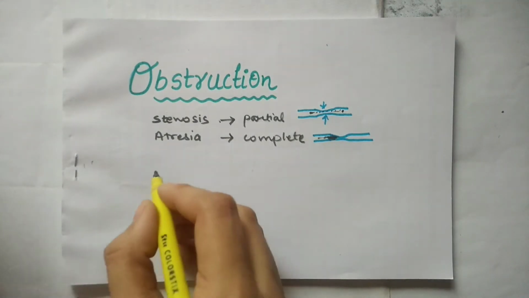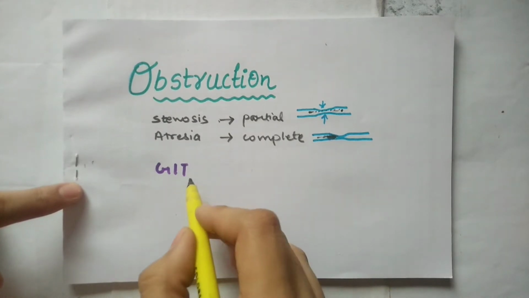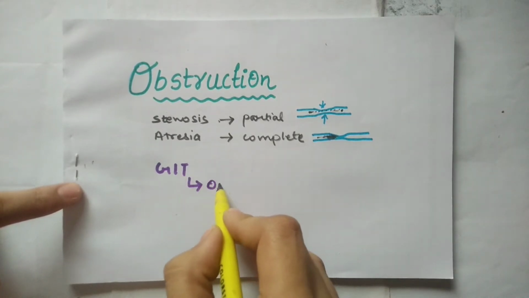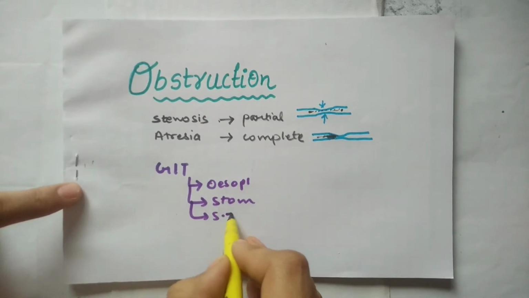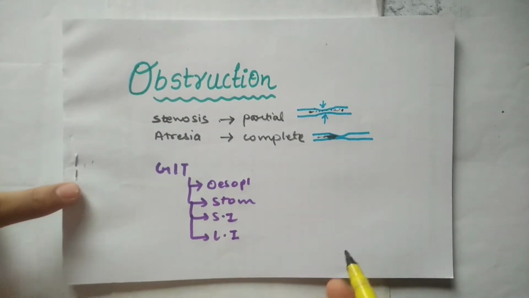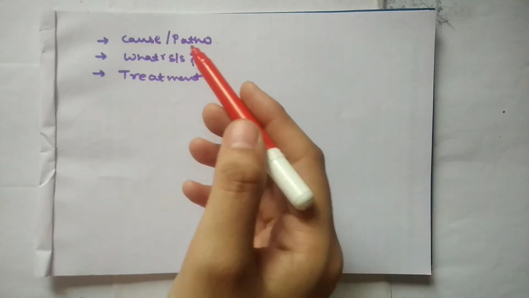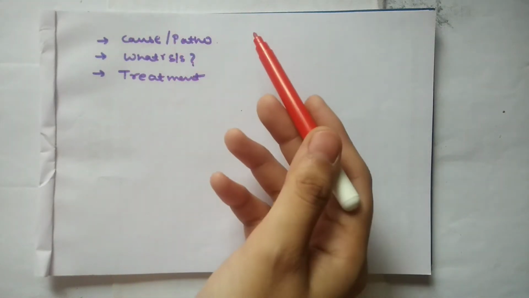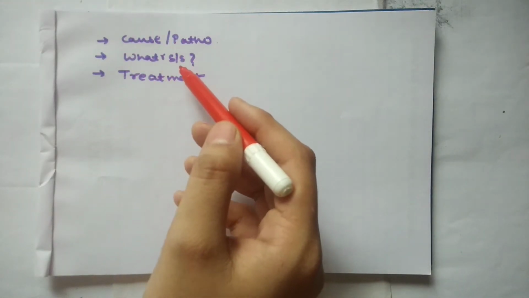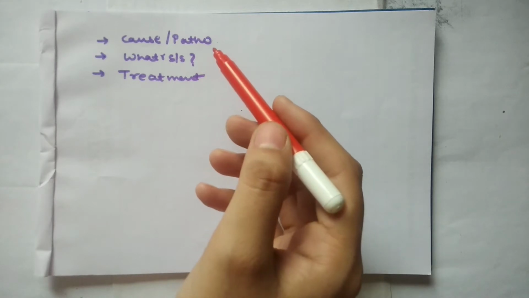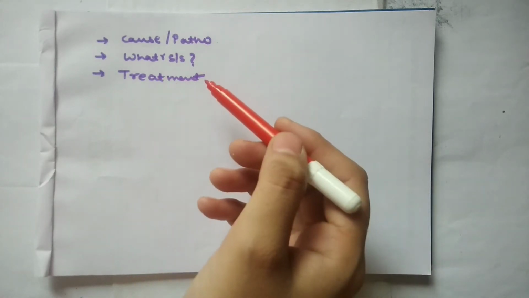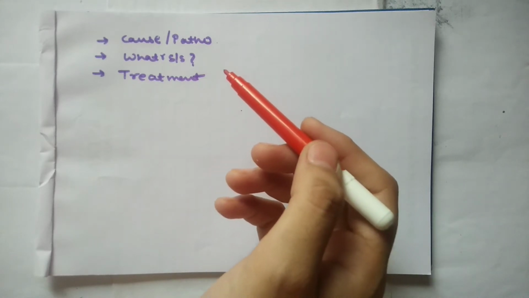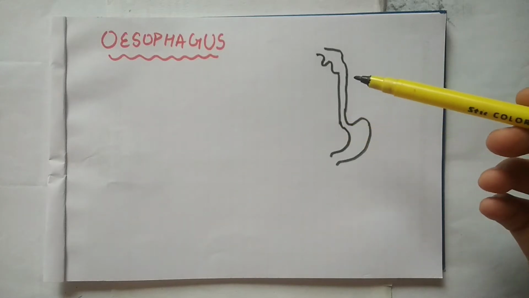As we are talking about GIT obstruction, it can be at various places like the esophagus, stomach, small intestine or large intestine. In this video, I will cover the cause or pathology of obstruction, the symptoms a patient of obstruction at different levels will observe, and the last one is treatment, what can be the possible treatment for it. So this is how our esophagus looks.